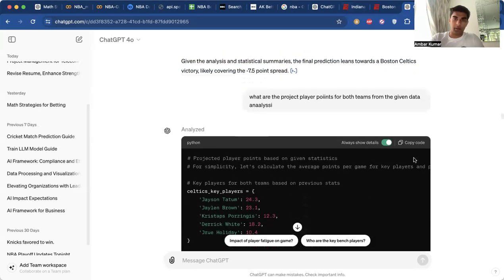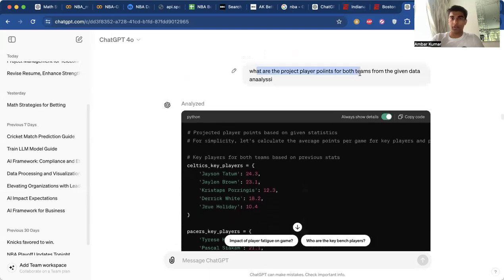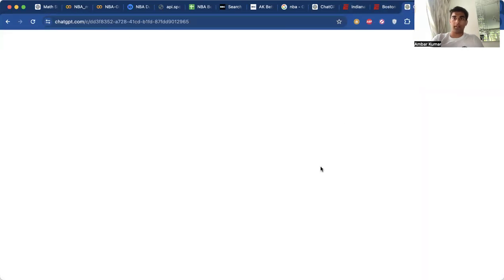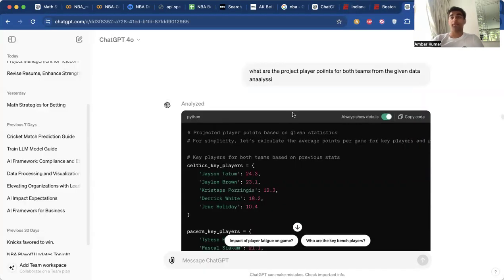But now I said, okay, why don't we do something even deeper and get the projected player points for both teams using this given data analysis. Projected player points means exactly how it sounds: we'll do some Python analysis, use the average points per game postseason stats data from ESPN, run some analysis in Python, and then get a forecasted projection for this specific matchup, for these players against the Pacers and for the Pacers against the Celtics. So we're projecting using Python. We want GPT to give us this code to show us how many points they are projected to score using statistics.